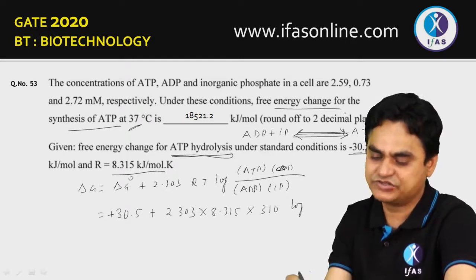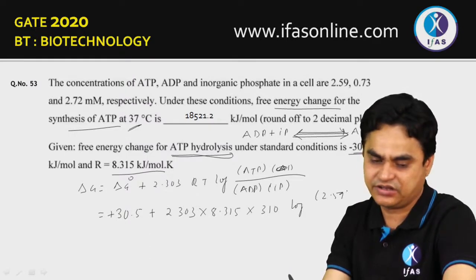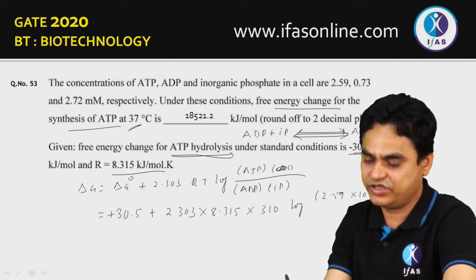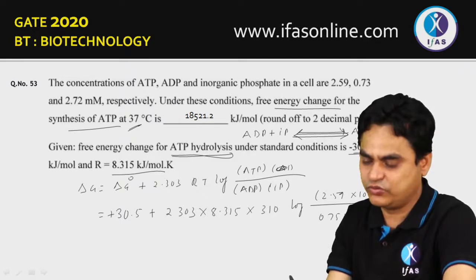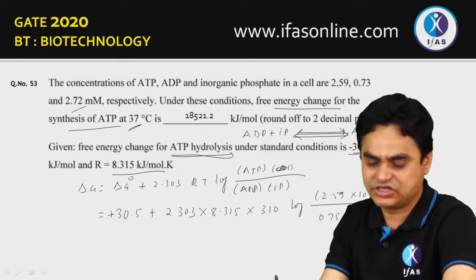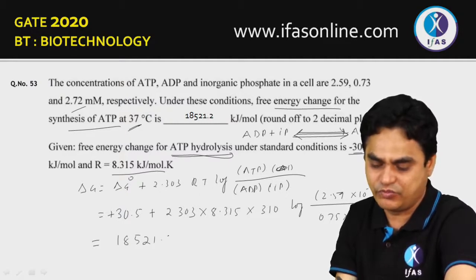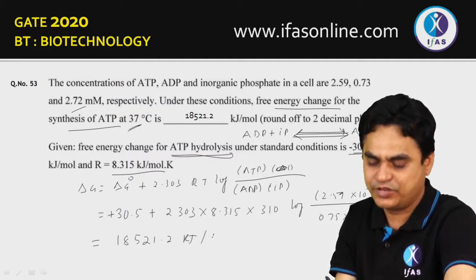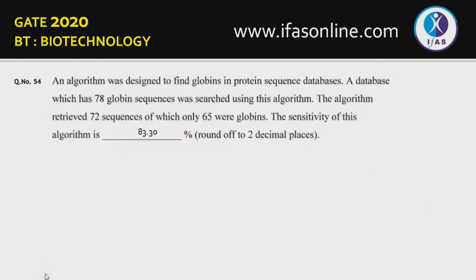Log of ATP concentration is given. ATP concentration is 2.59 millimolar, that is 10 raised to minus 3, divided by the values of 0.73 into 10 raised to minus 3 multiplied by 2.72 into 10 raised to minus 3. If you solve this equation now, finally you will get an answer of 18521.2 kilojoule per mole. So that will be the correct answer. You have to simply put this equation for solving this numerical.